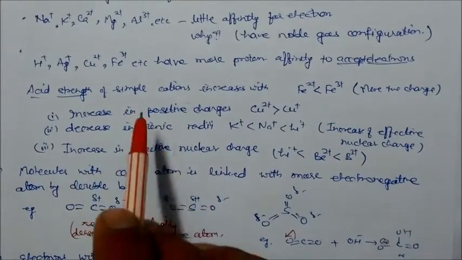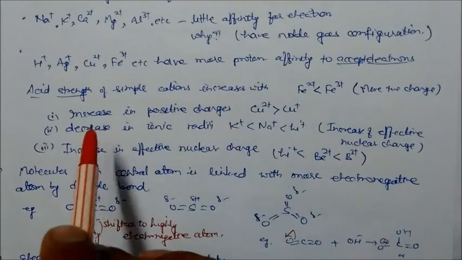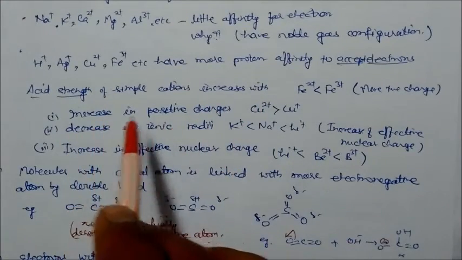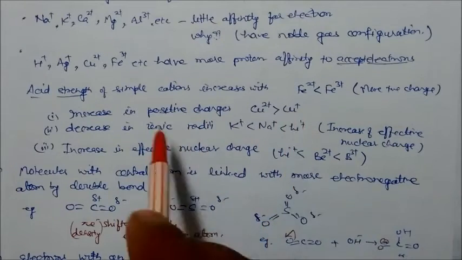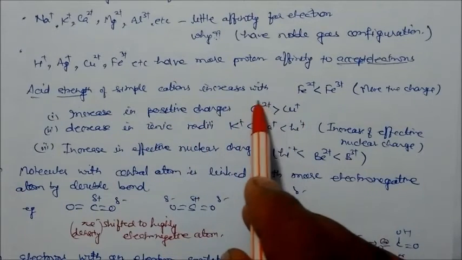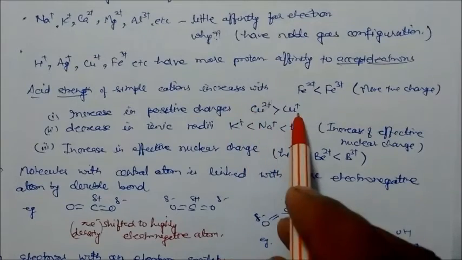The acid strength of simple cations increases with an increase in positive charge. When the positive charge increases, like Cu2 plus versus Cu plus, Cu2 plus is more strongly Lewis acidic than Cu plus.